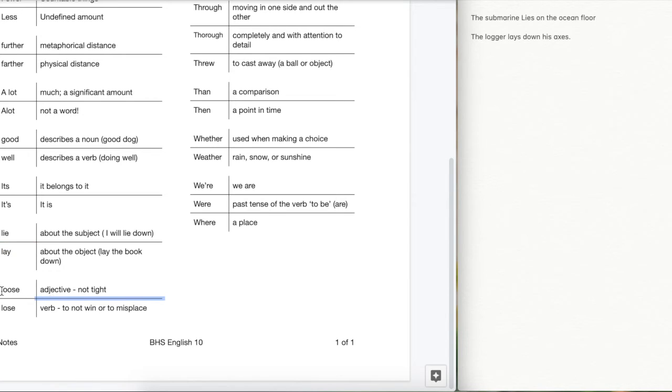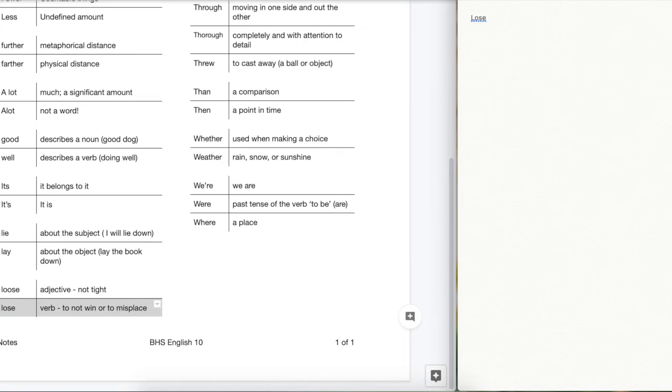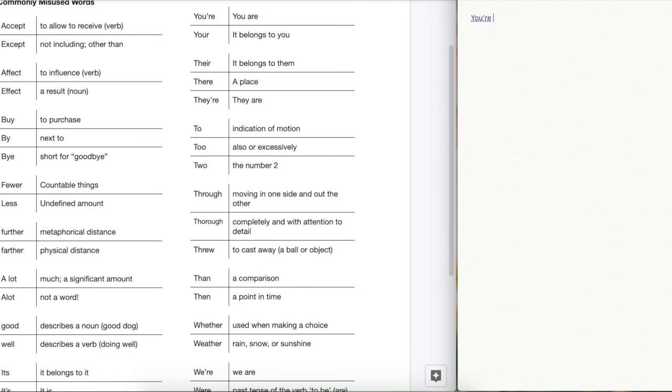Let's take a look at loose versus lose. So these are actually pronounced differently. If you are going to lose something, that means that you've lost a game, okay? So the past tense, of course, of to lose is lost, will lose, all that. Okay, this is a verb. So he might lose his temper, that sort of thing. Whereas loose, with two O's, is just an adjective to describe something that is not tight, okay? So the belt was loose, okay? Something like that.